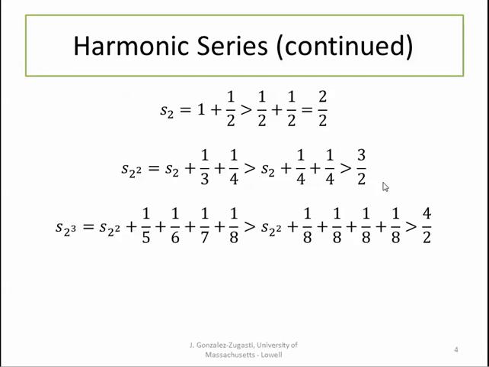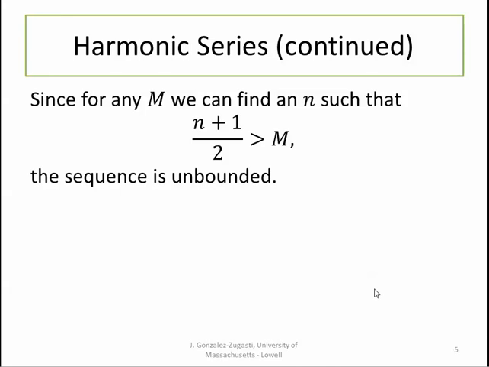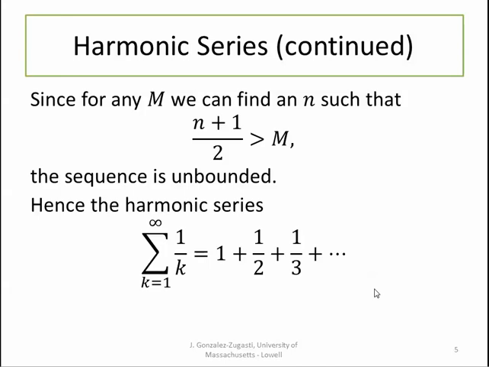Now we can continue this for s sub 2 to the 3rd. And if we keep doing that, we'll see that s sub 2 to the n is greater than n plus 1 over 2. Now, since for any m that we choose, we can find an n such that n plus 1 over 2 is greater than m, we know our sequence is unbounded. Therefore, we know that our harmonic series, given by this formula, diverges.